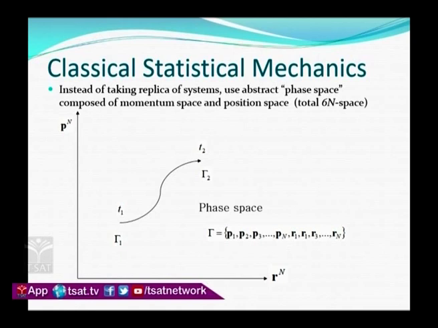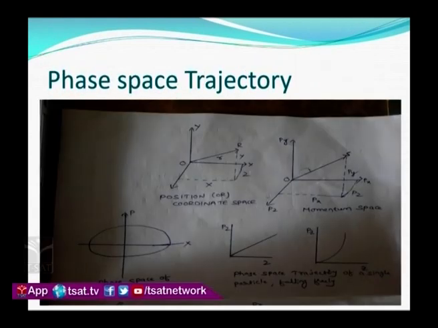Again, there is a term called phase density: the number of particles per unit volume in a particular phase space is generally defined as the phase density of phase space. Okay. Here there are some trajectories that I represent. The first one is described with position space, and the second one is described with momentum space.